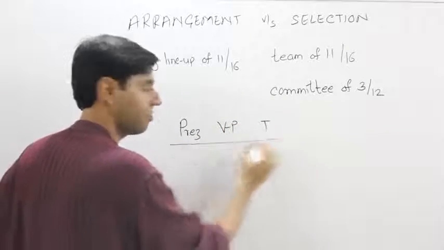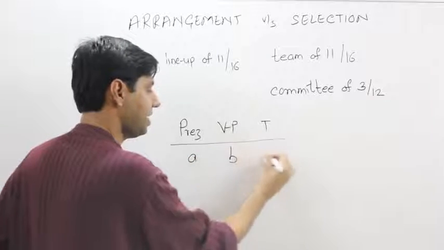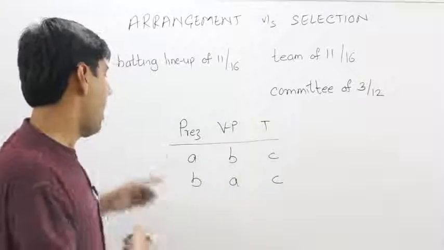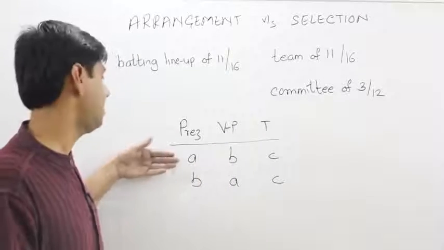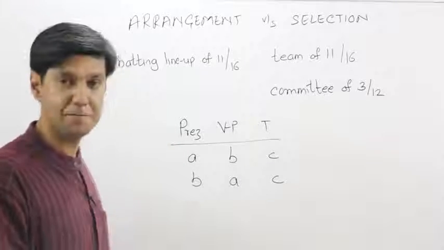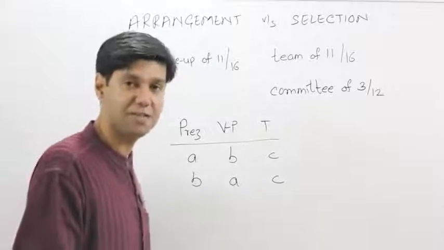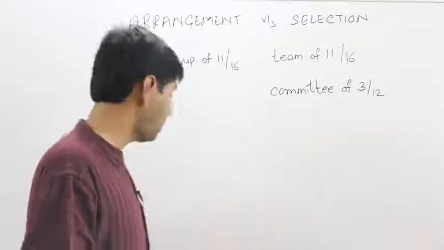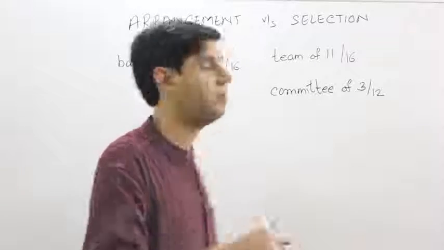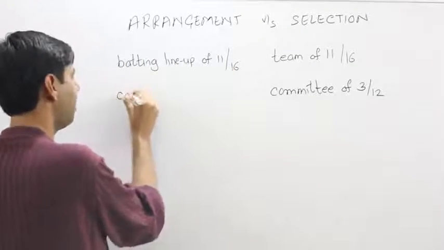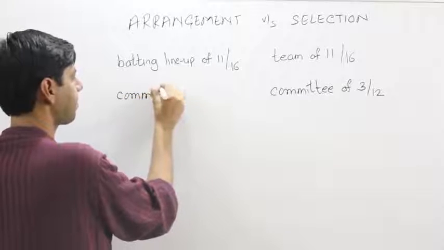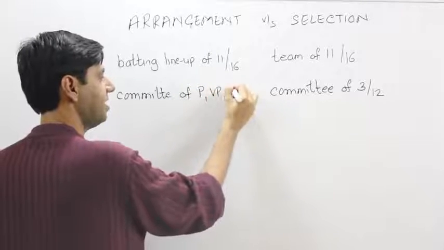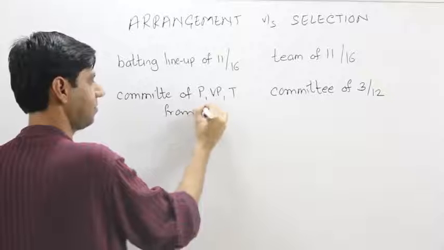Or else ask yourself a question: is A, B and C different from B, A and C? Just interchange any one of them and ask, are these two different ways of forming the committee or the same? Obviously they need to be different. A is the president here and B is the president in the second case. So they are two different ways of forming the committee, and hence this becomes a question of an arrangement. What is it that has made it an arrangement? The name given to the position. So let me put this down over here. We have a committee, but not just of 3, of president, vice president, treasurer, from 12 people.